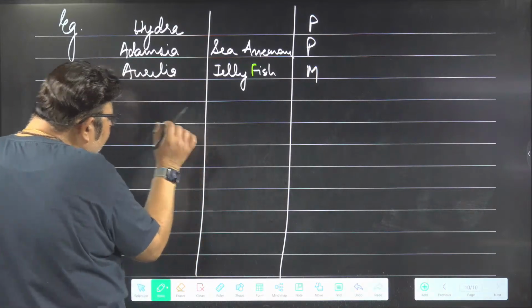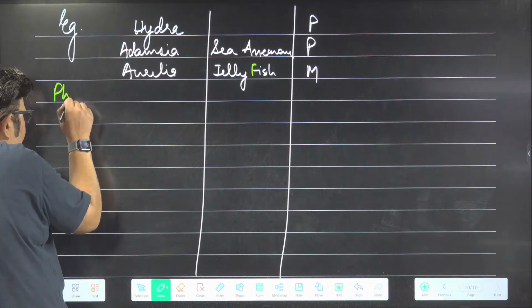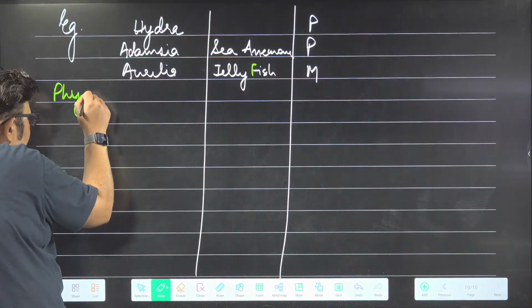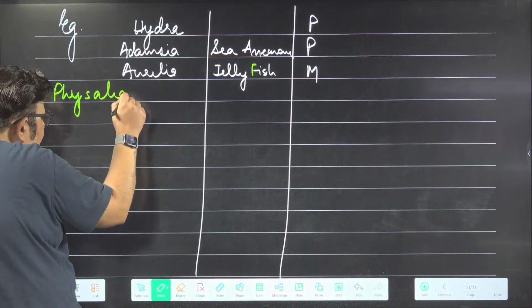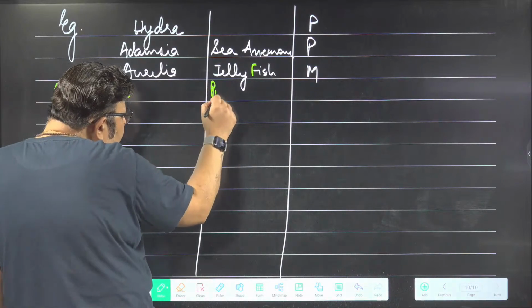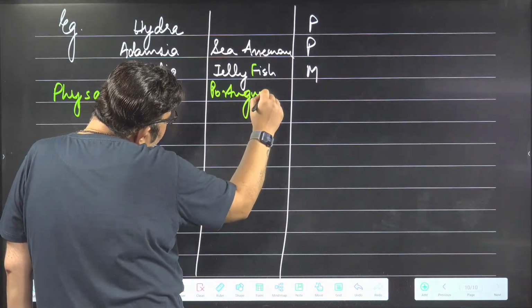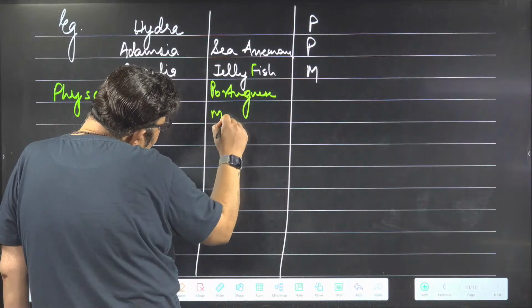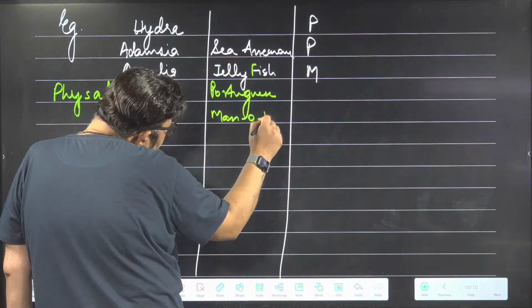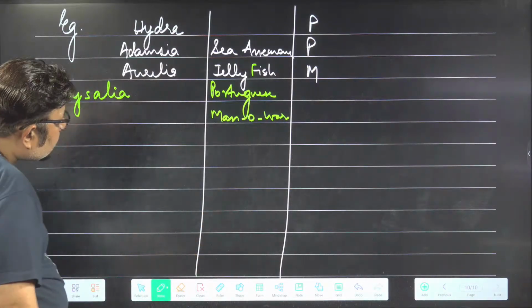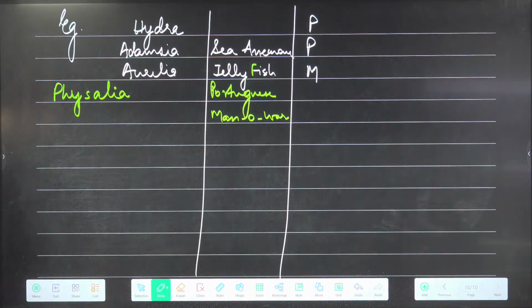Now a very tricky example. There are a few tricky examples. One is Physalia, the Portuguese man of war.